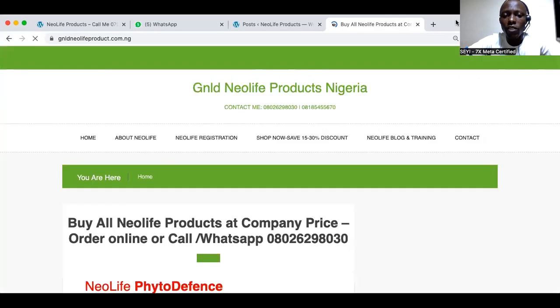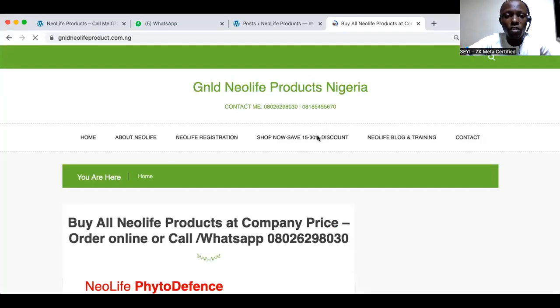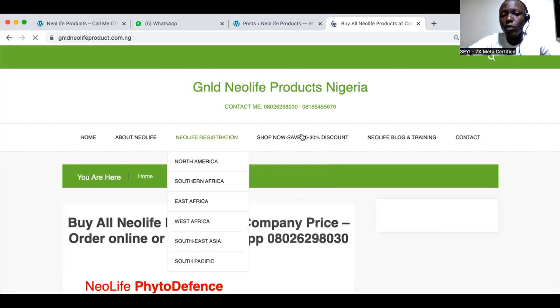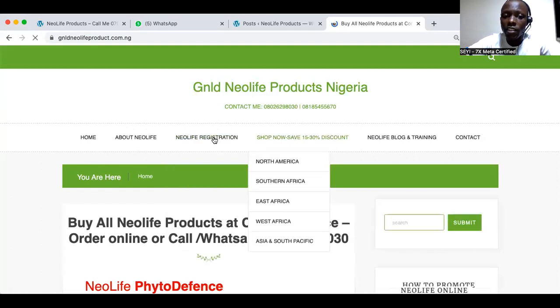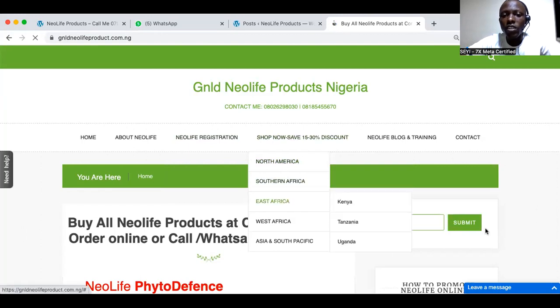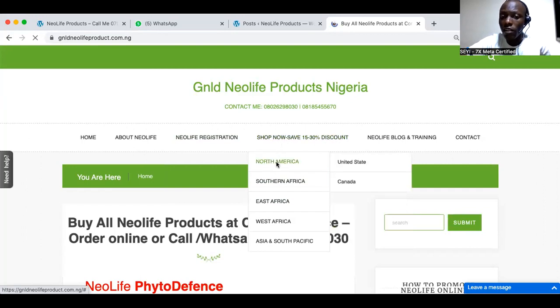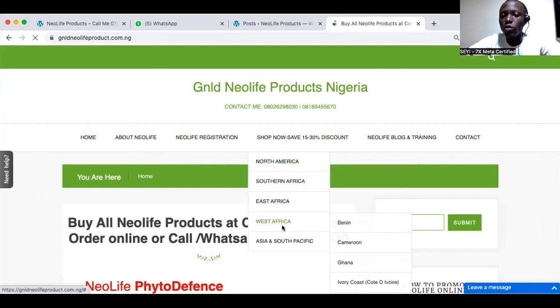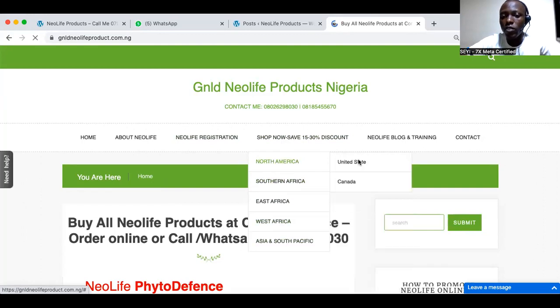This is what I mean. All these are not pages. This is not a page, this is not a page. So this registration, this products. For products, somebody that wants to buy from the US, immediately the person clicks, shop now, save 15 to 30%. The person clicks here and will know where they are going. If it is the US, the person just clicks here and it lands you there.